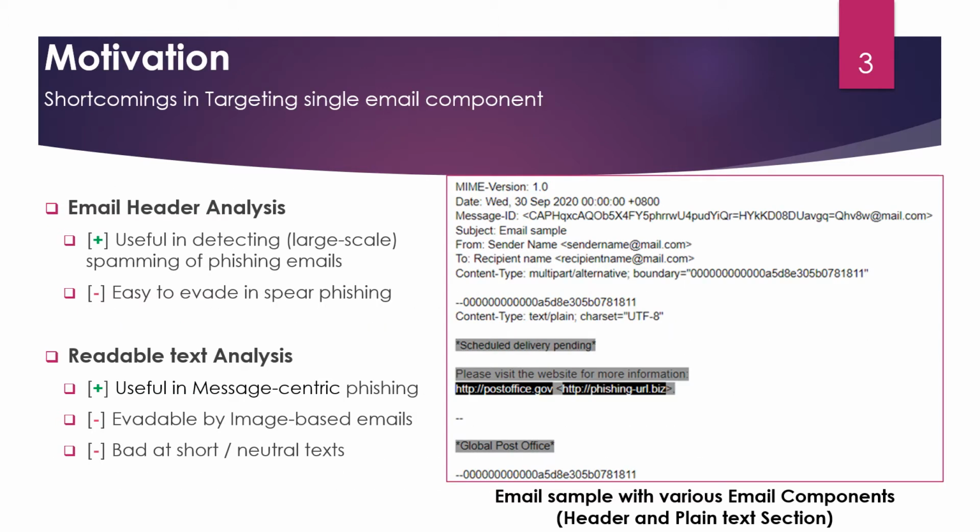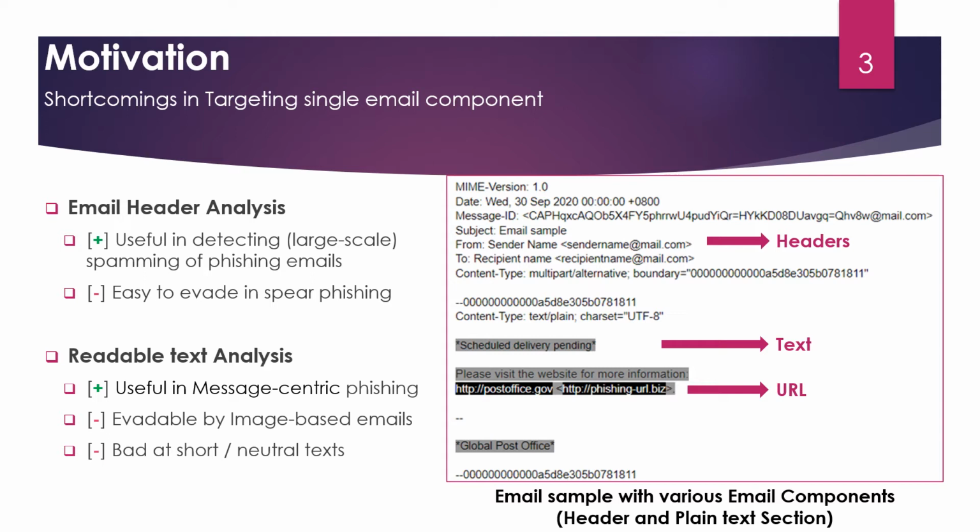Let me start from our motivation. An email is a composition of multiple components, like email header, readable plain text, HTML, and URL. Because each component has different functionality and semantics, a detection model likely relies on a specific component. But in practice, phishing emails and attackers in the wild are very diverse, and each model for a single component is easily evadable by the attack vectors targeting the other components.